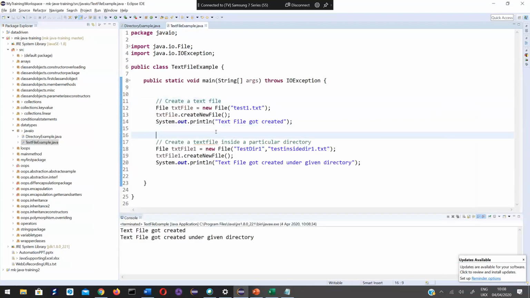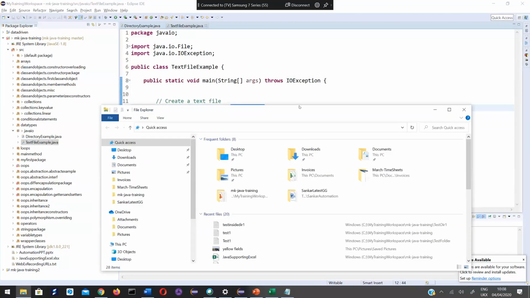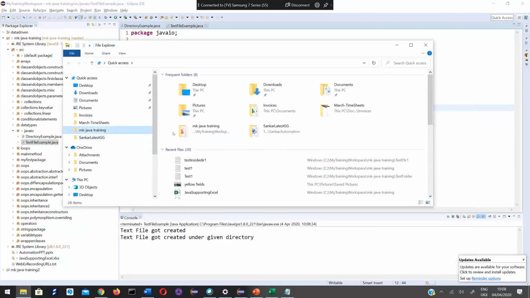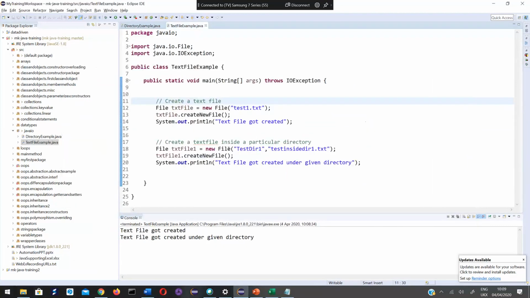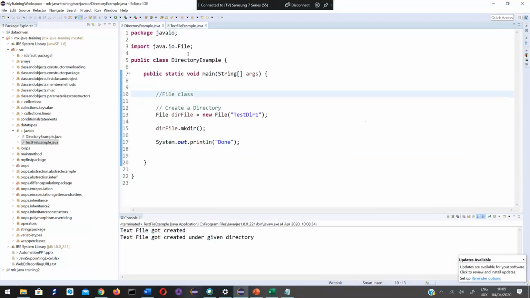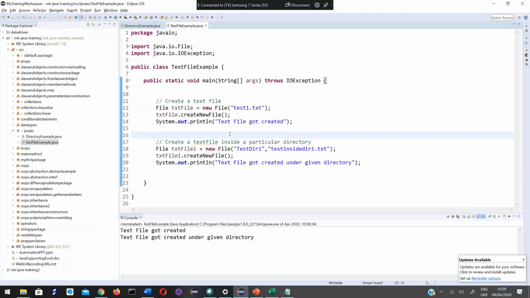So now we have seen 2 ways. Using this constructor, we are just passing the text file name which needs to be created, and it gets created by default under the project's root directory, that is test1.txt. If I use the second constructor with 2 parameters, this file gets created inside this directory. These are the 2 examples of how to create a directory and how to create a file. Now you know how to create this.